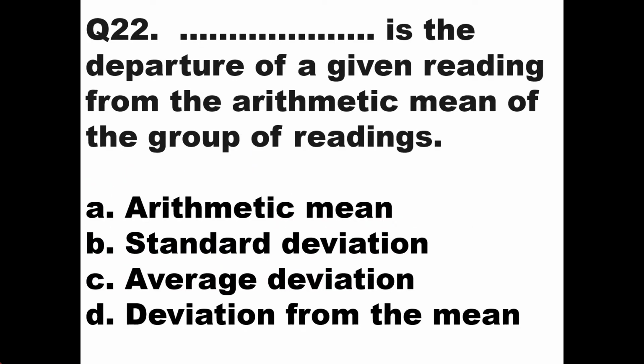Then we'll go to the next question. Question number 22. Dash is the departure of a given reading from the arithmetic mean of the group of readings. Dash is the departure means it is going away from the mean value. So dash is the departure from the mean value in the group of readings. So that should be deviation from the mean. So option D will be the right answer.